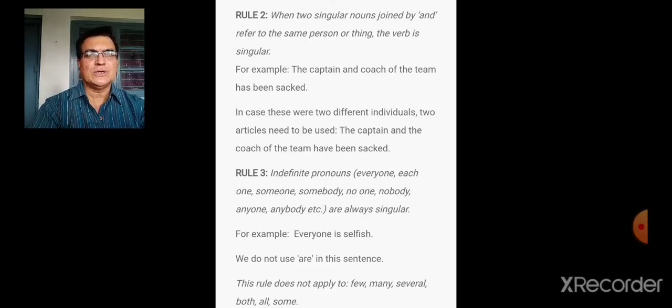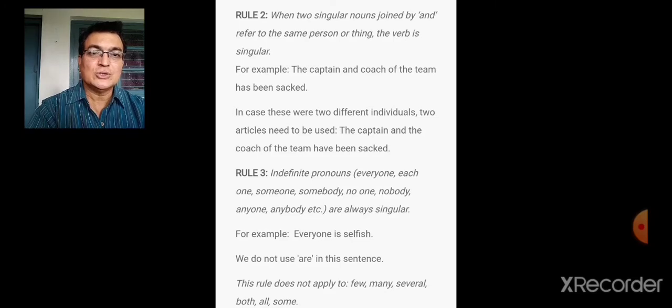Whenever you are using indefinite pronouns such as everyone, each one, someone, somebody, no one, nobody, anyone, anybody, the verb has to be singular. So everyone is selfish. So we don't use are in this sentence.